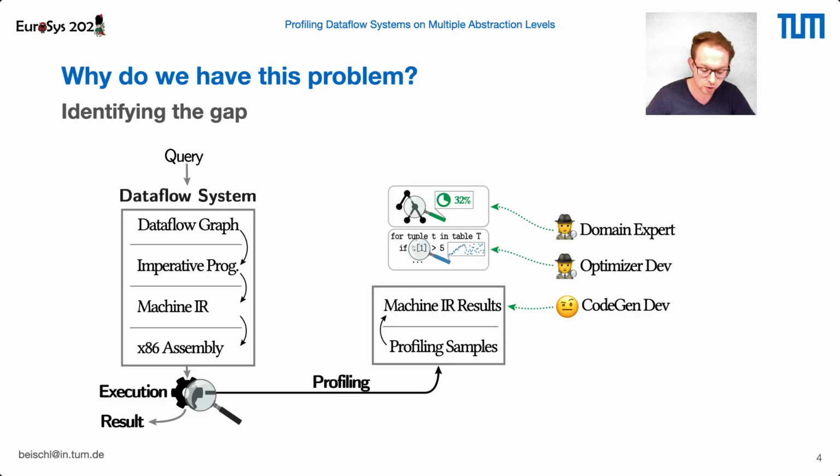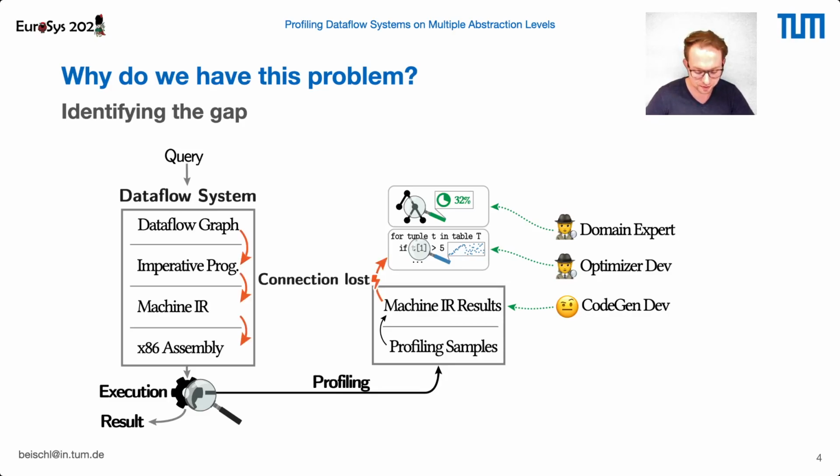So usually what we can do in traditional systems that don't generate code, if we cannot map the source line we get in our profiling sample to the components of our system, we use call stack sampling, for example. Then, if we have a sample for which we don't know where the source line actually belongs to, we just inspect the also recorded call stack to match it to the component we actually need. Now, unfortunately, this won't work for compiling data flow systems. The reason for this is the following.